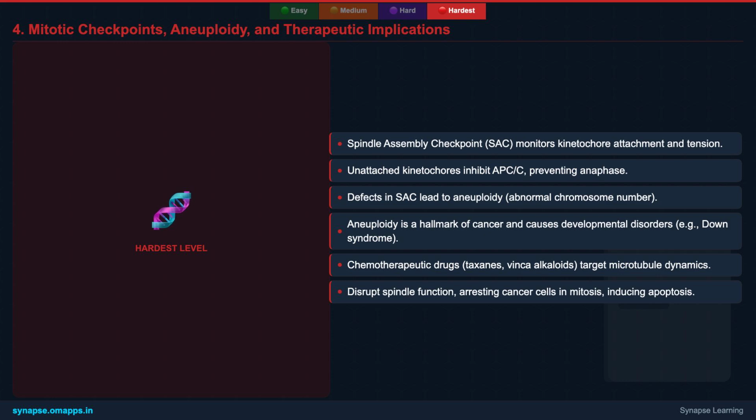Ongoing research continues to uncover new molecular targets within the M-phase machinery, paving the way for more specific and less toxic anti-cancer treatments. The legacy of M-phase research continues to impact human health and our understanding of life itself.